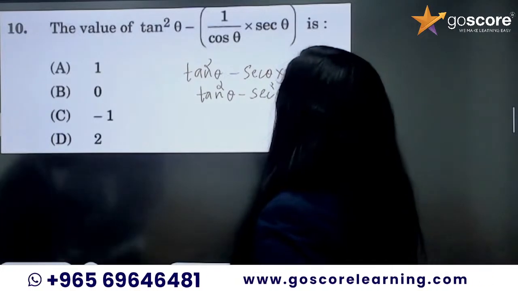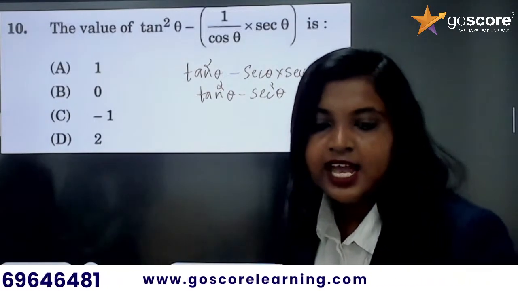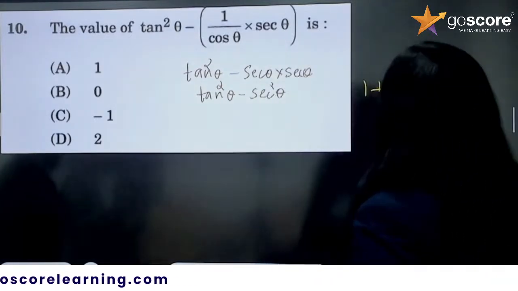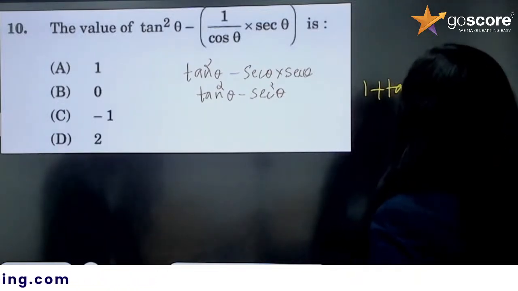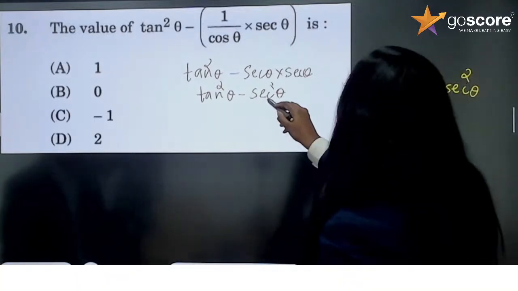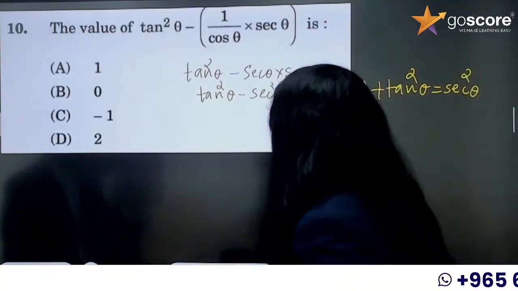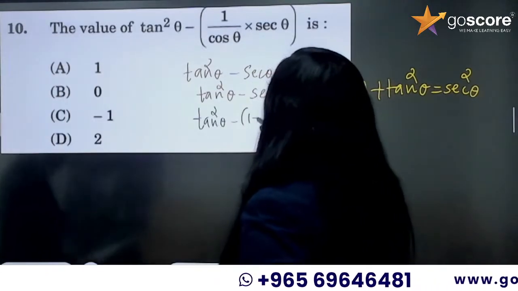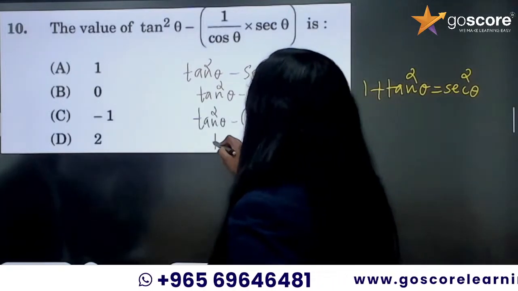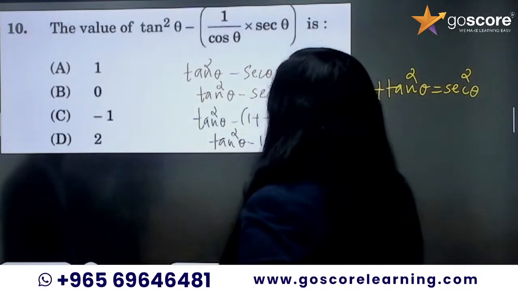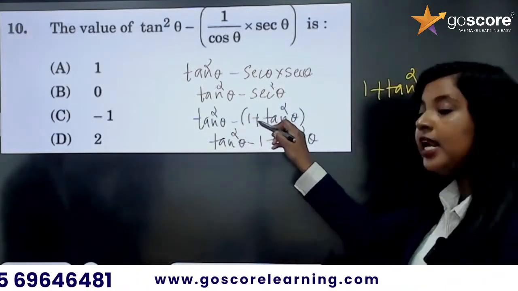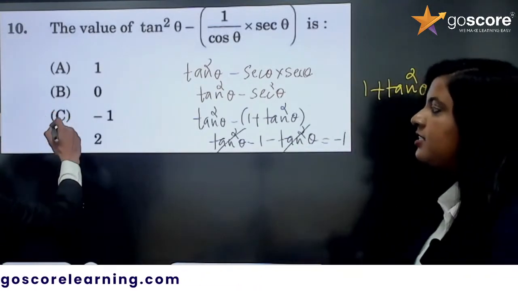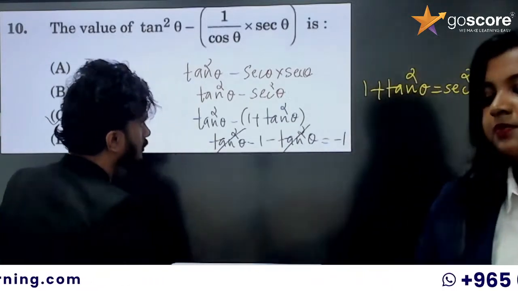What is that? Some of you got 1. Let's see. We know that 1 plus tan square theta is equal to sec square theta, and here we need to substitute for sec square theta. So it's going to be tan square theta minus, 1 plus tan square theta. When you open the bracket, this becomes tan square theta minus 1 minus tan square theta. The negative sign is applicable for both 1 as well as tan square theta. Tan square theta gets cancelled and you are getting negative 1. So which one is the correct answer? Option C.